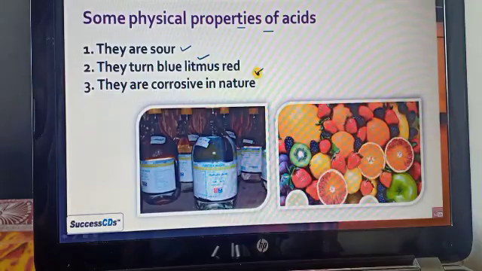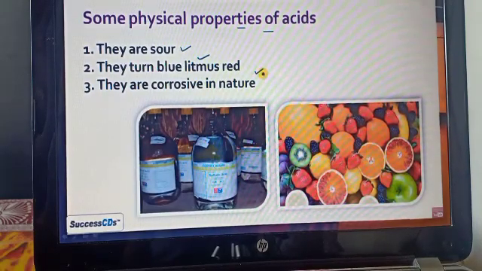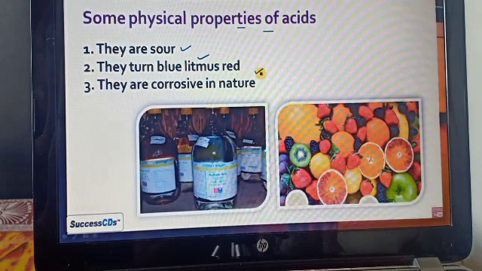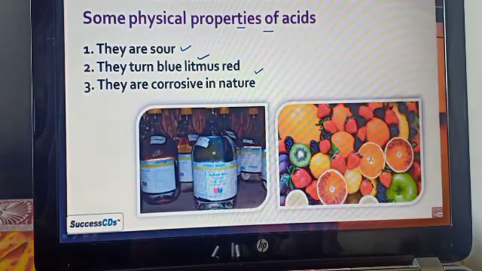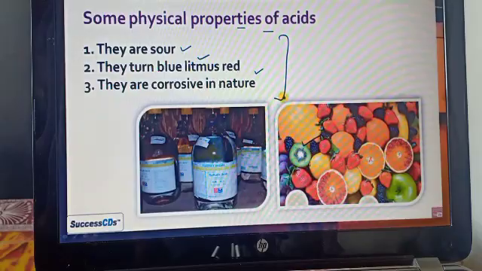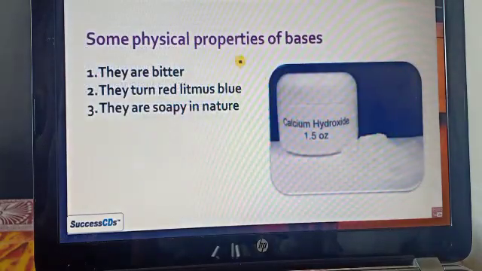If the acid falls on our skin, then it absorbs all the water and burns our skin. So you can say that it is corrosive in nature. So these are all the physical properties of the acid.